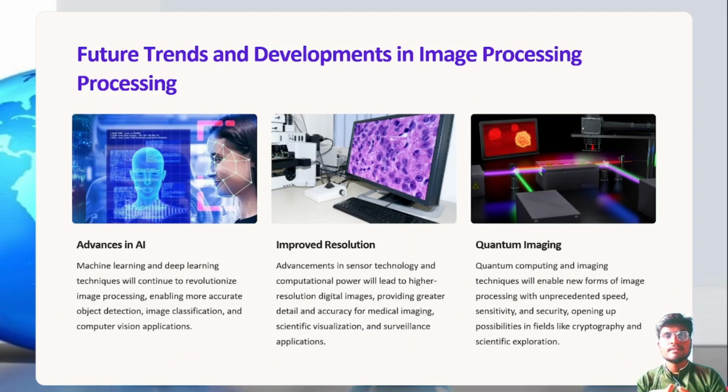Future trends and developments in image processing. Advances in AI, machine learning and deep learning technologies will revolutionize image processing, enabling more accurate object detection, image classification, and computer vision applications. Improved resolution, advancement in sensor technology, and computational power will be higher, and something extra.